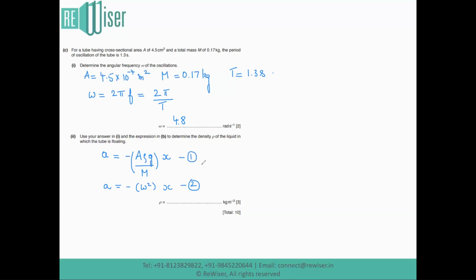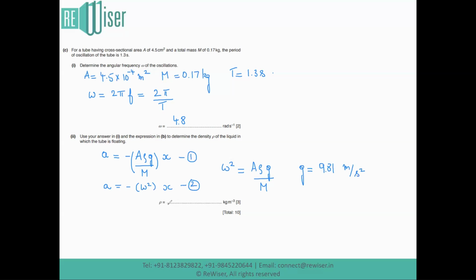So you can either divide equation 1 by 2 or 2 by 1, or just observe the two equations and conclude that omega square is equal to A into rho into g divided by capital M. Here the values of omega, A, g and M are all known. g is equal to 9.81 from your data booklet. You can either write Newton per kilogram or meter per second square.